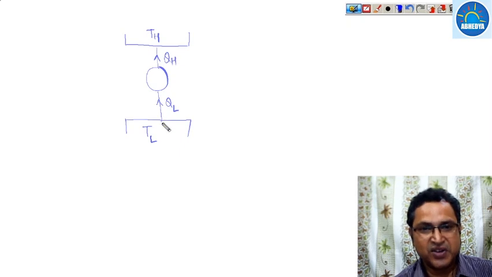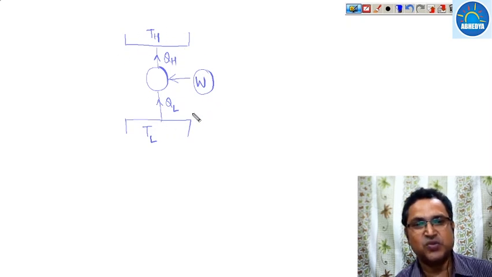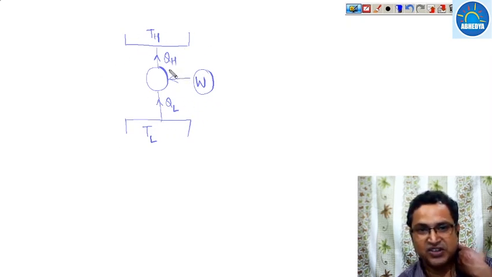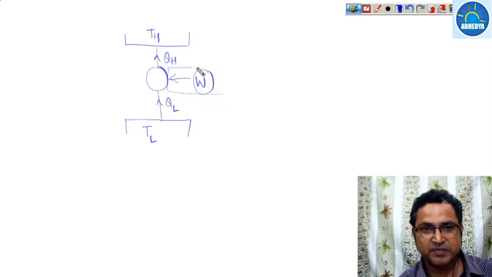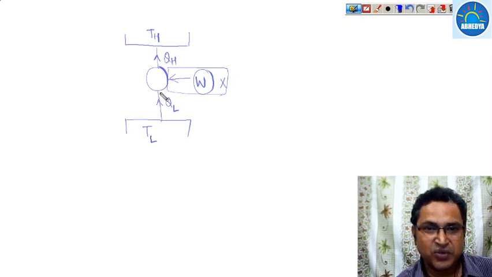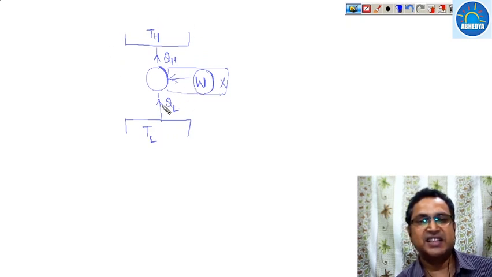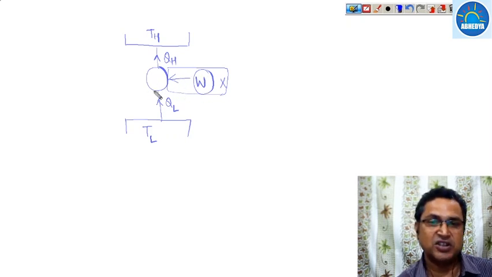Then transfer of heat from a lower temperature body to a higher temperature body is not possible without doing any external work. Means some other external work has to be done. If this is done, then it is okay. If it is not being done, then the only conversion of heat from a lower temperature body to a higher temperature body is not possible. So this is basically what is said by Clausius. Okay, this conversion is possible only when some external work has been done on this body.